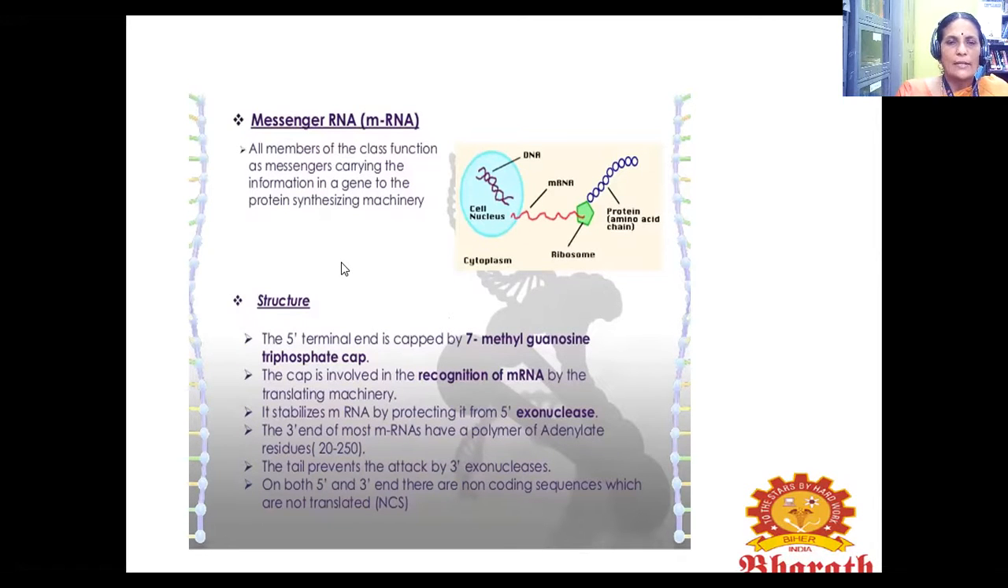The 3' end of most mRNAs has a polymer of adenylate residues, 20 to 250 long. The tail prevents the attack by 3' exonucleases. On both the 5' and 3' ends, there are non-coding sequences which are not translated. You see in the picture, from the cytoplasm, the DNA is converted into mRNA, and the protein and amino acids are formed from that mRNA.